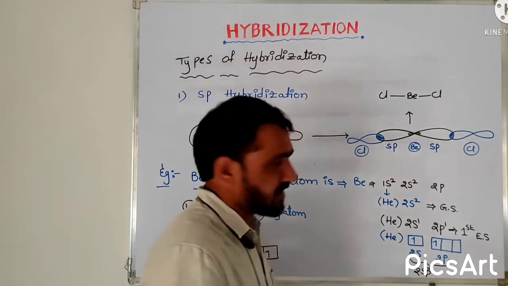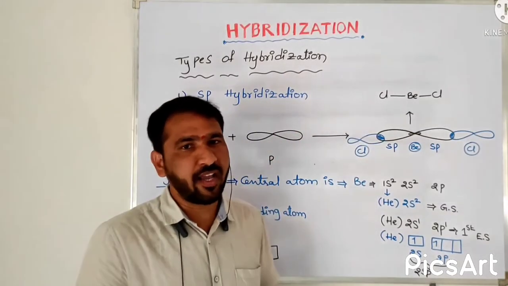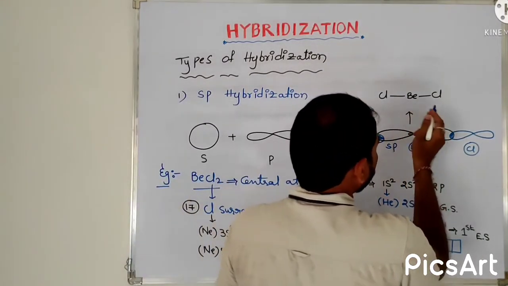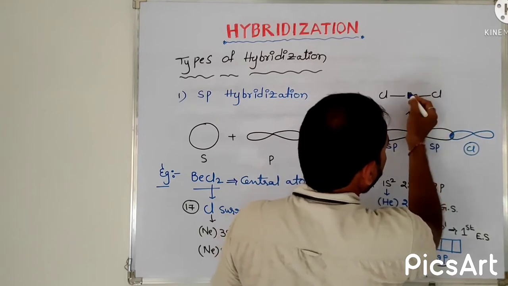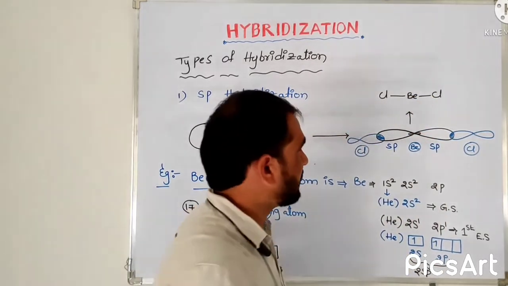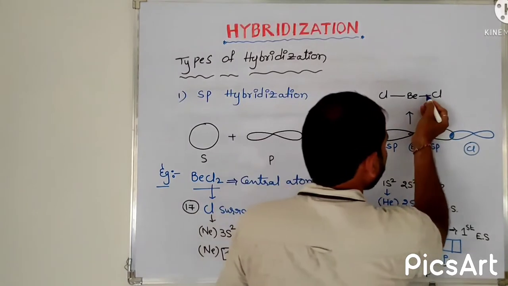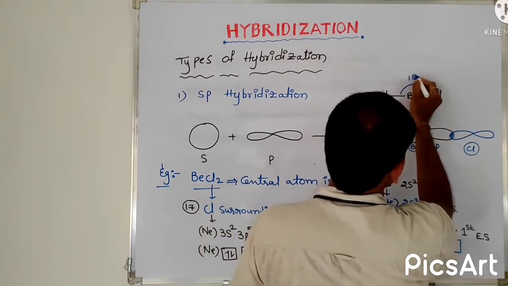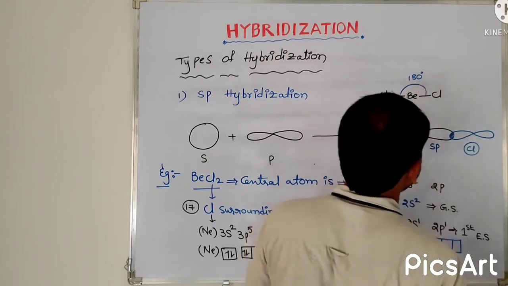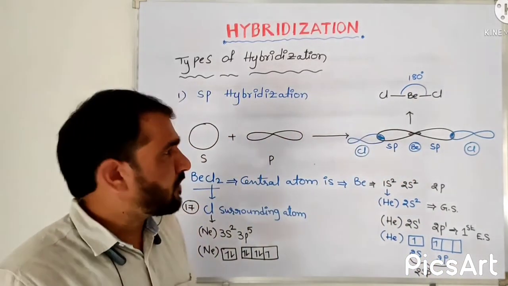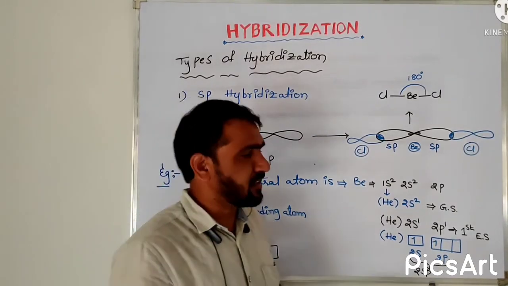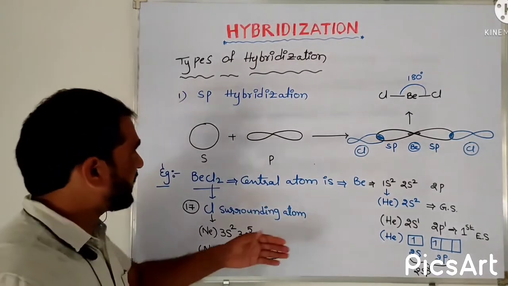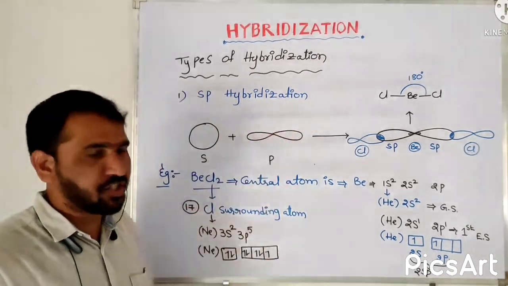And after getting the structure, we have to know the bond angle. That bond angle is also very, very important. The angle between the surrounding atoms and the central atom is called the bond angle. So here, this is the bond angle, and the bond angle is 180 degrees. Like this, there is a 180 degrees bond angle in BeCl2. So this is the complete explanation about sp hybridization.